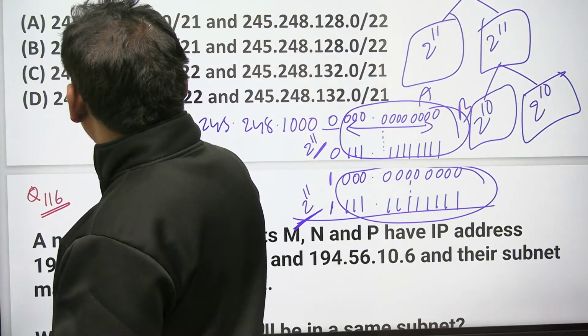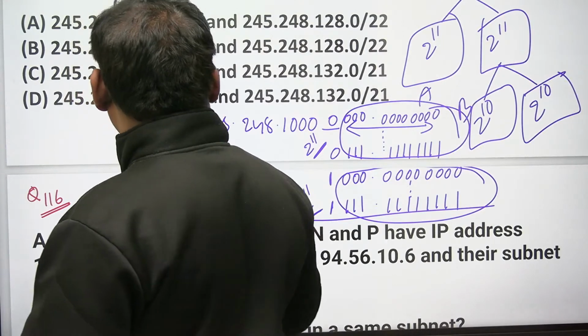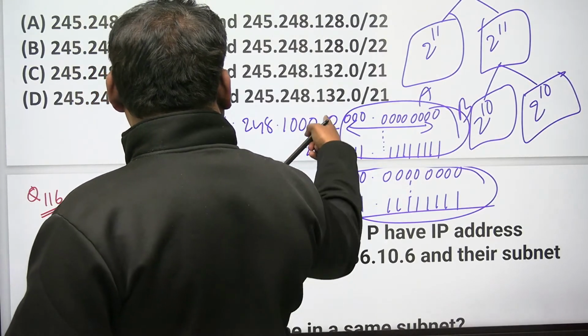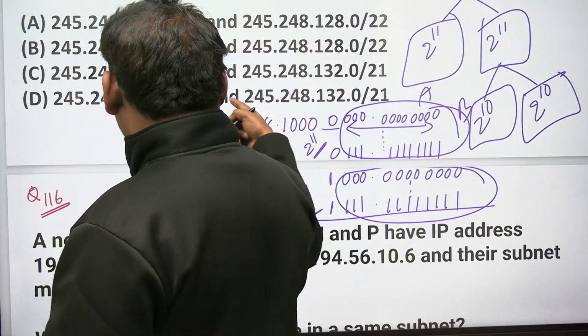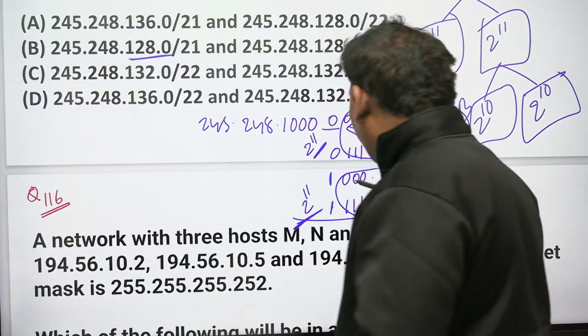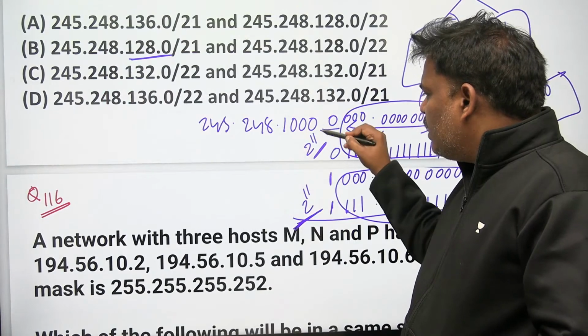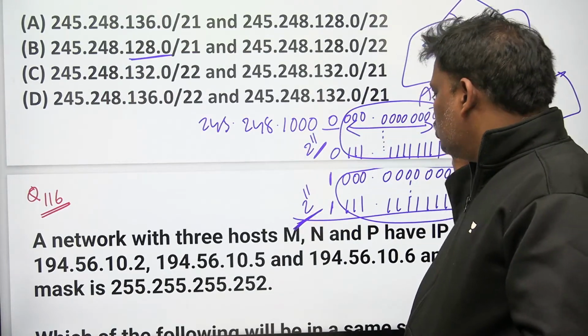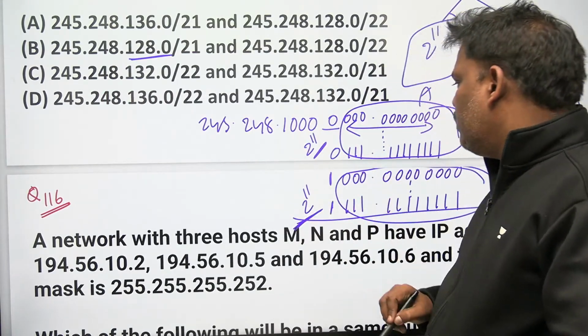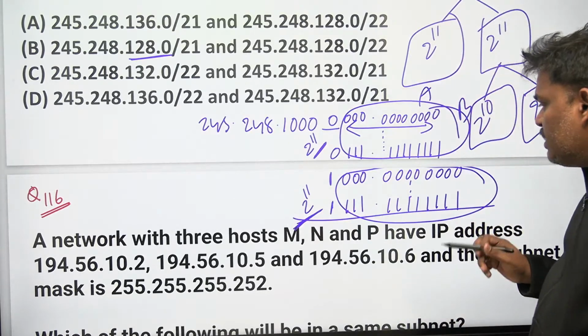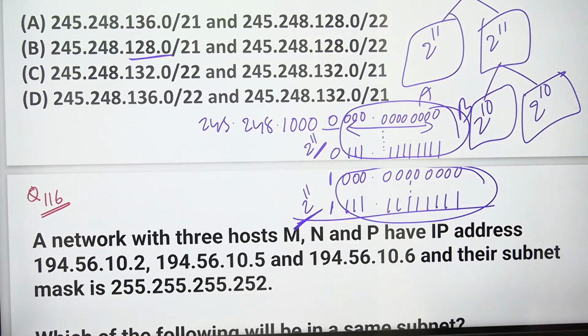Let's see this one. If the first part is given, 128.0. Suppose the second part is given. I don't know which one is given. Then what is the answer?